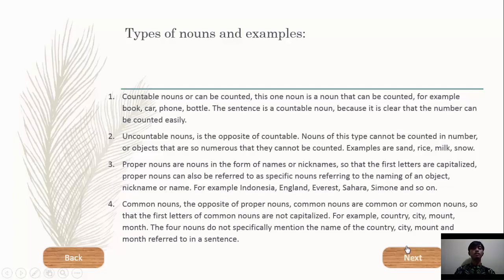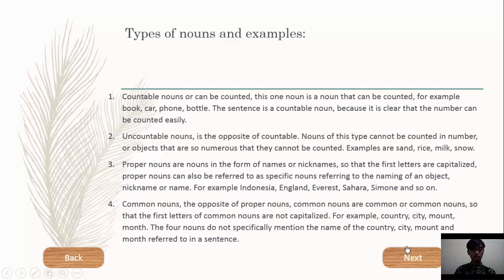First, countable nouns can be counted. This noun is a noun that can be counted. For example, book, car, phone, bottle. These are countable nouns because it's clear that the items can be counted easily.